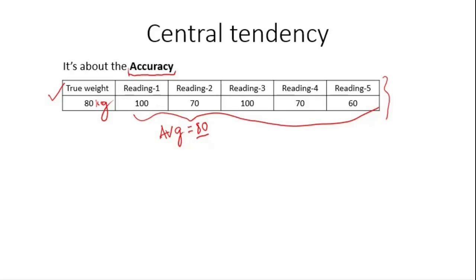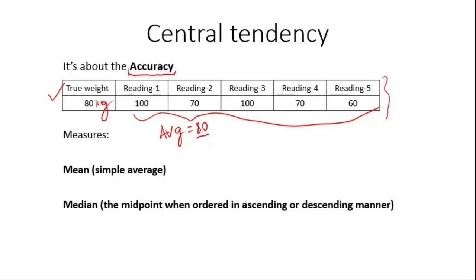Or in other words, the property of the data of remaining towards a particular center is called central tendency. How much centered it is, that is the measure of central tendency or accuracy. So formally we have three measures: mean, median and mode for central tendency.